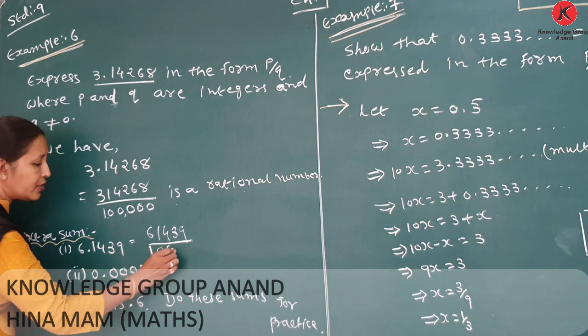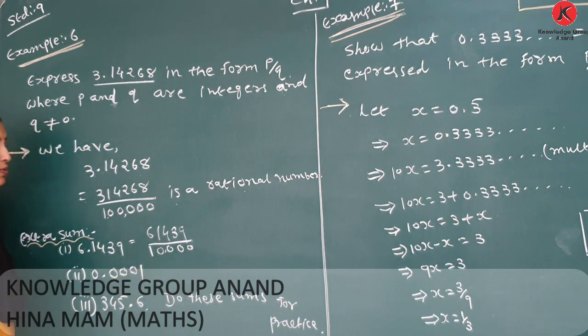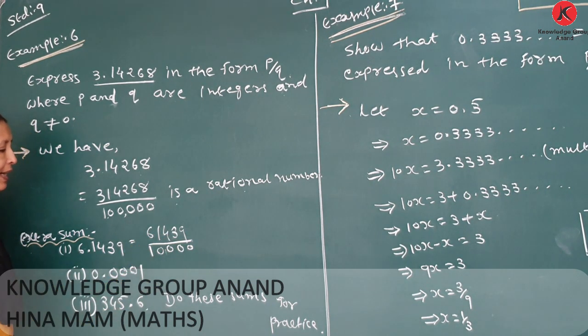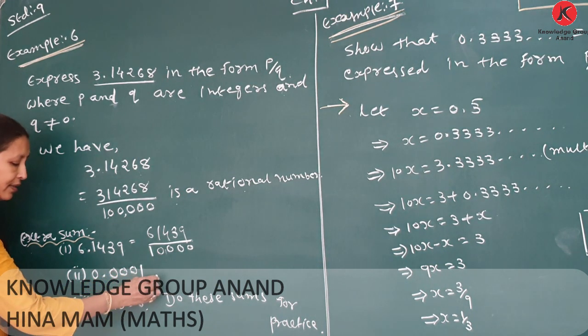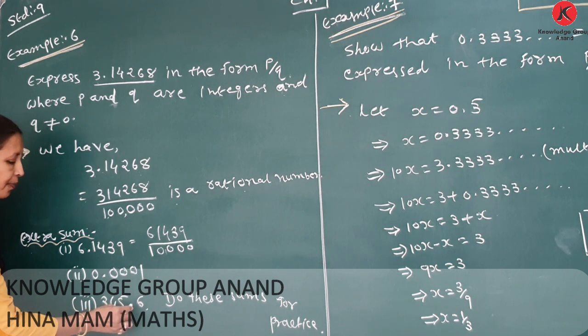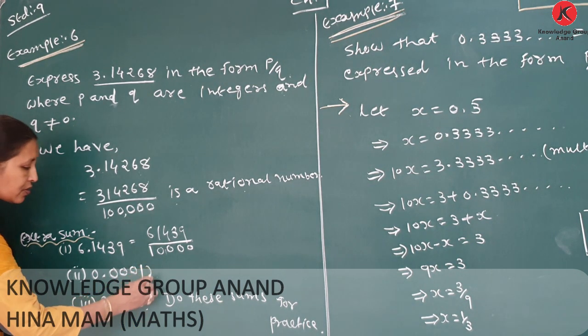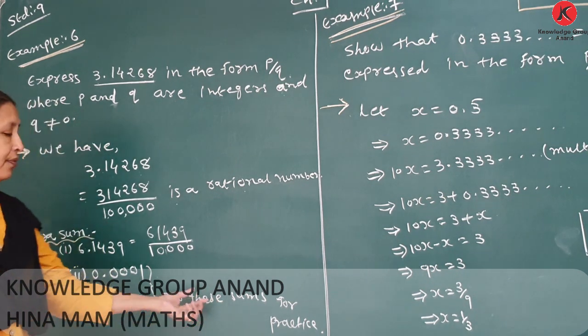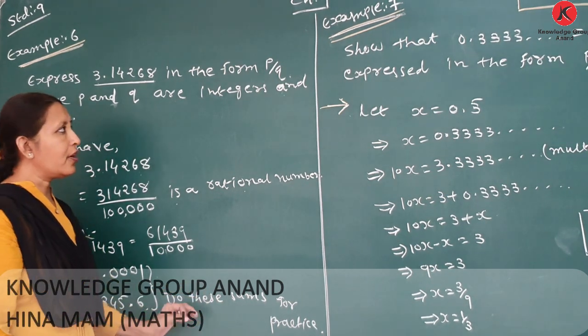Therefore, 61439 divided by 10,000. Do these two sums, 0.0001 and 345.6, in your notebook for practice.